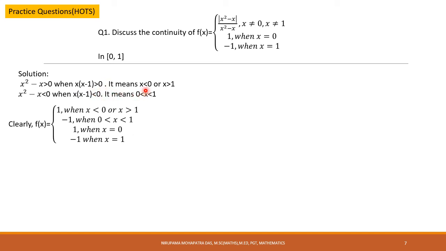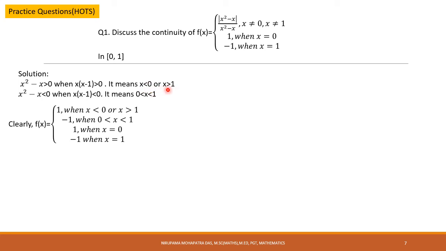Now considering x less than 0, x is negative and x - 1 is also less than 0, so it is also negative, so the product will be positive. Similarly, when x is greater than 1, x is obviously greater than 0, so both are positive. So that's why two cases: x less than 0 or x greater than 1.